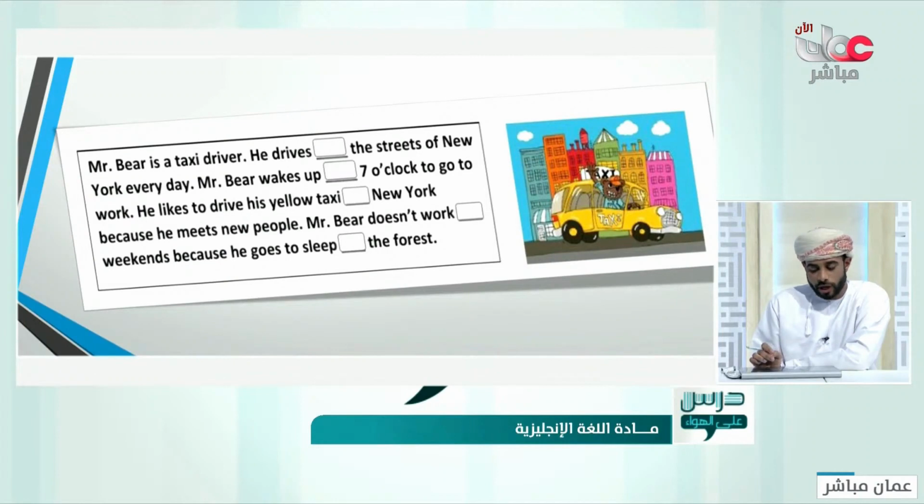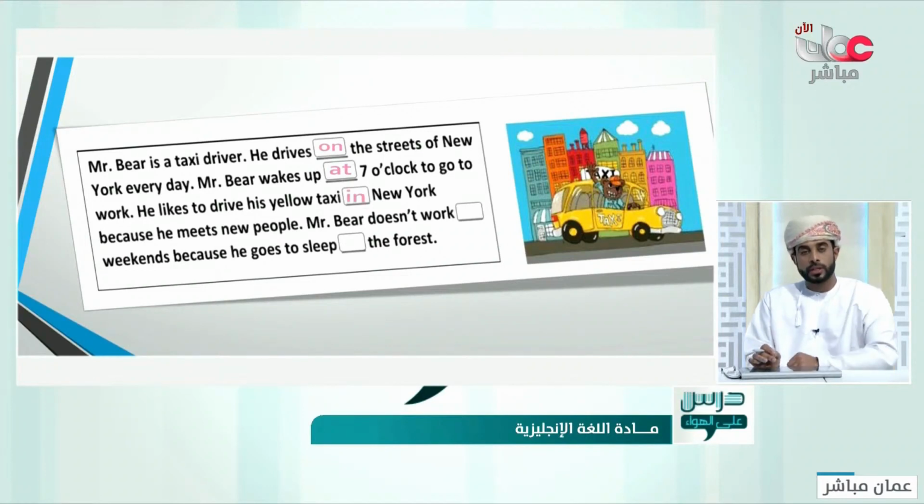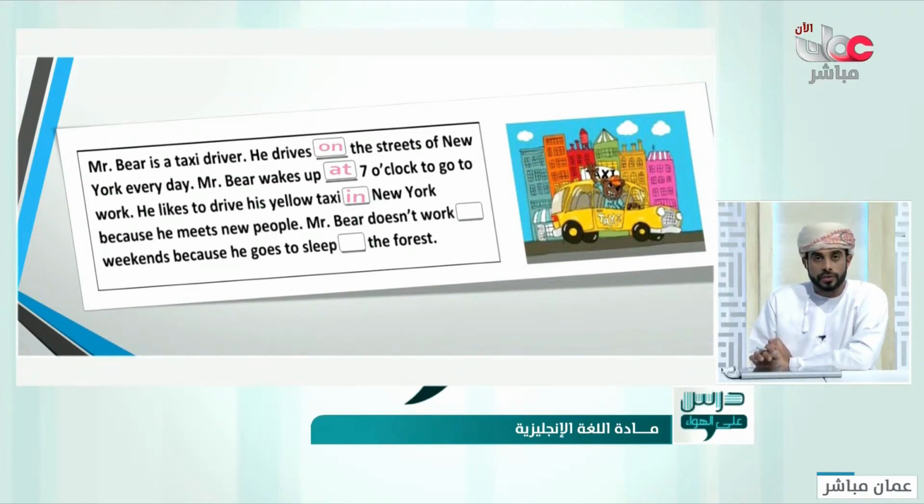Okay, let's start with the first one. Mr. Bear is a taxi driver. He drives on the street of New York, on the street, every day. Mr. Bear wakes up, of course, at 7 o'clock. Why is that? Because it's time, at 7 o'clock, to go to work. He likes to drive his yellow taxi in New York. It's a city, of course, in New York, because he meets new people. Mr. Bear doesn't work weekends. We use at with weekends because he goes to sleep